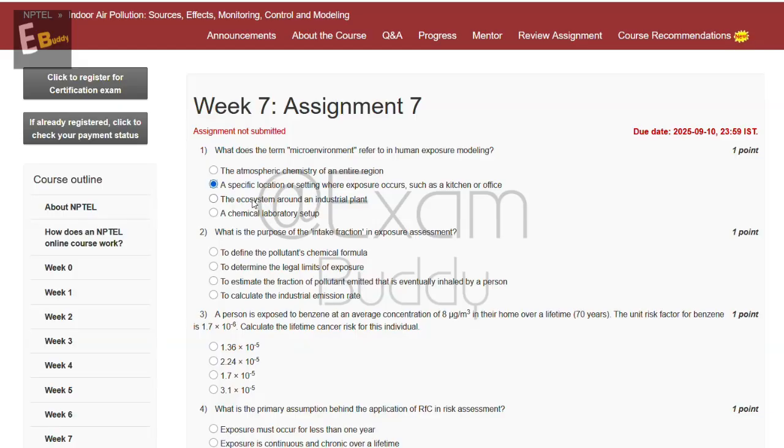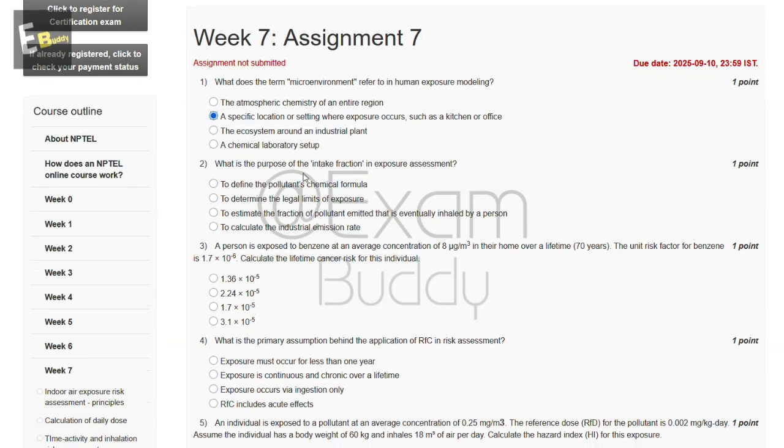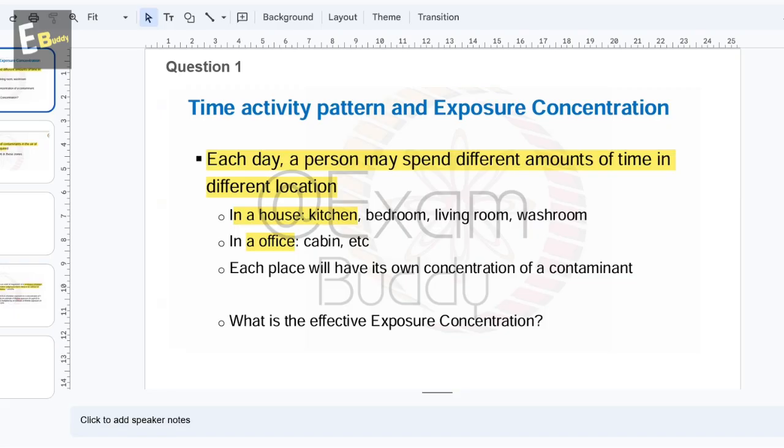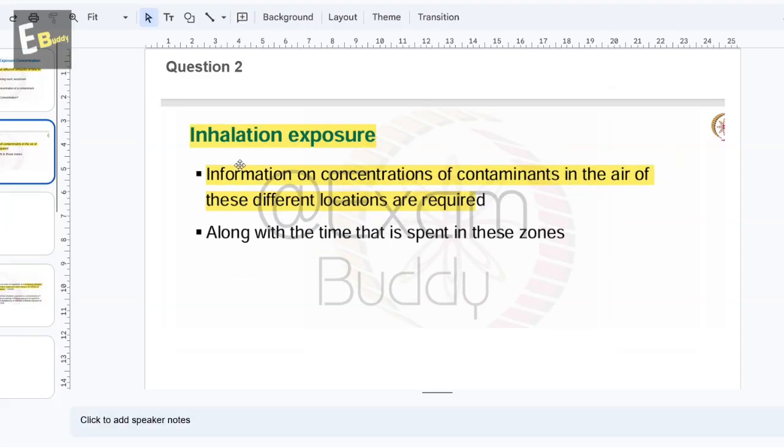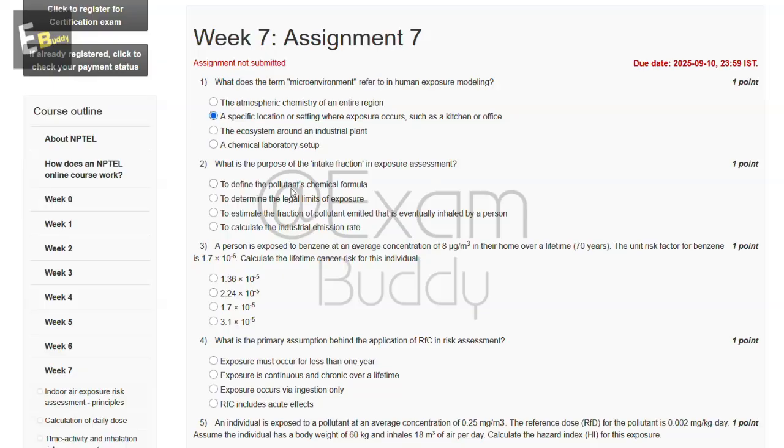Now, the second question is, what is the purpose of the intake fraction in exposure assessment? So, these are the options, and now let's check the answer of our second question. So, question second, inhalation exposure. Information on concentrations of contaminants in the air of these different locations are required. So, the answer of our second question is C.